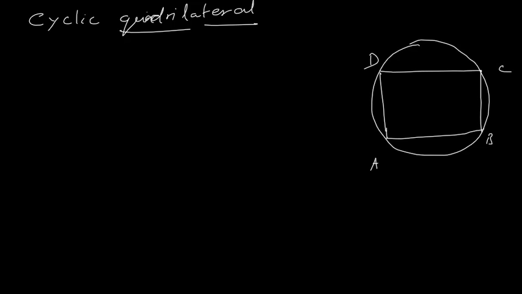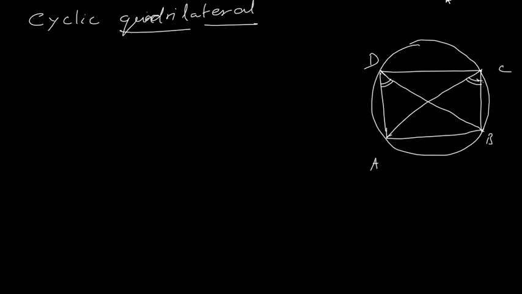Now if I join this DB and if I join this AC, what I get is that this angle ADB and this angle ACB are going to be equal. Okay, we know that an arc subtends equal angles at the remaining part of the circle. So angle ADB and angle ACB are equal. So when it is a cyclic quadrilateral, we see that these two angles are equal.